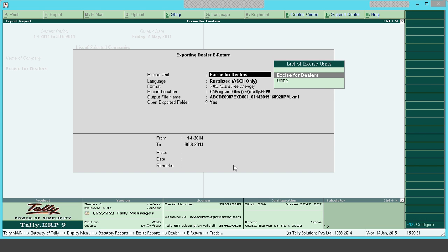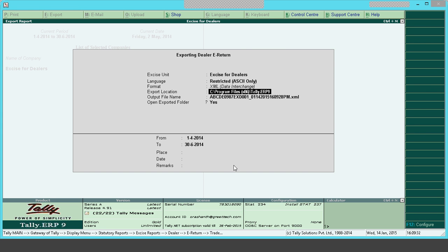You need to specify the file name, the format, and the location of export. I am giving some location for export.